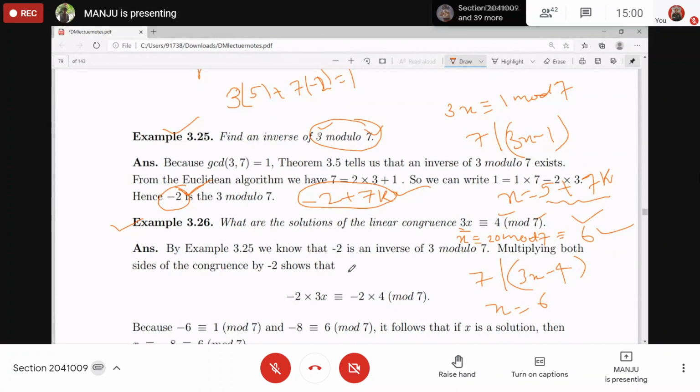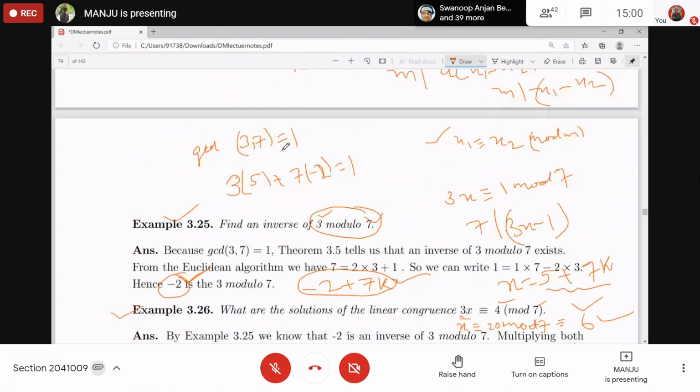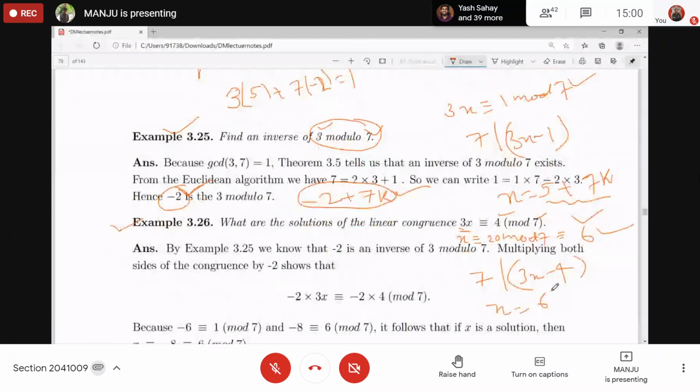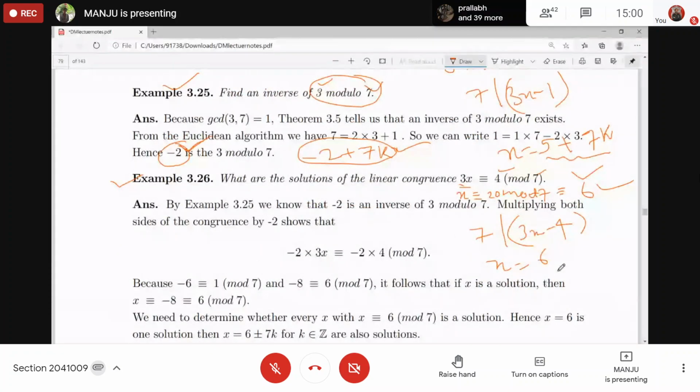Now, in modulo m, if the inverse exists, you will always find one value from 0 to m minus 1. We got 6, between 0 and 6, and for the inverse we got 5, which is also less than m. So you will always get a value less than m.